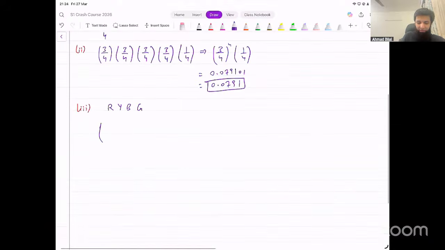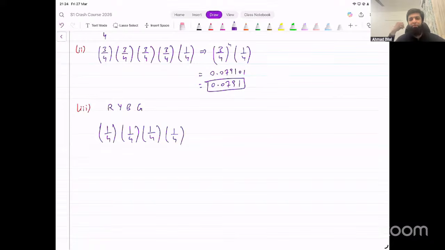What's the probability of getting red? 1 over 4. Yellow, 1 over 4. Blue, 1 over 4. And green, 1 over 4. Right? This won't work. What's the problem with this? Because all of them have 1 over 4.